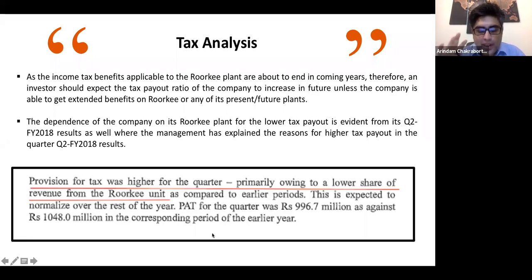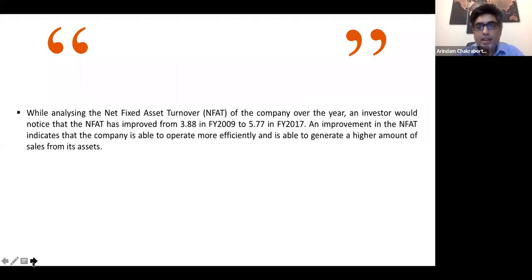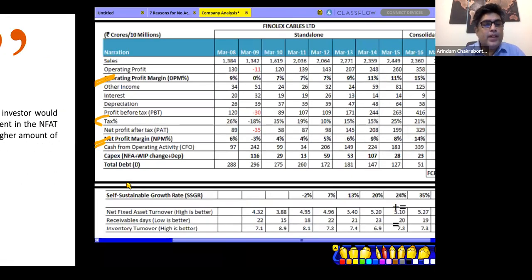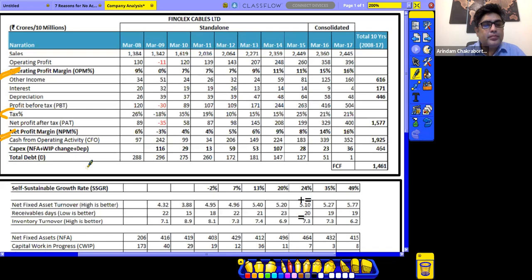But I believe that you have got a sense of how the effect of tax has been placed, right? So the next section, a small section, is called net fixed assets turnover. So just a second, guys. Right. So guys, now this is the section which I'm speaking about, net fixed assets turnover, right?